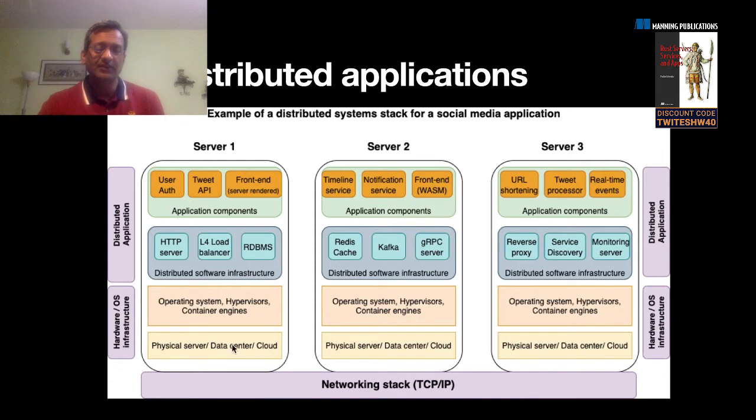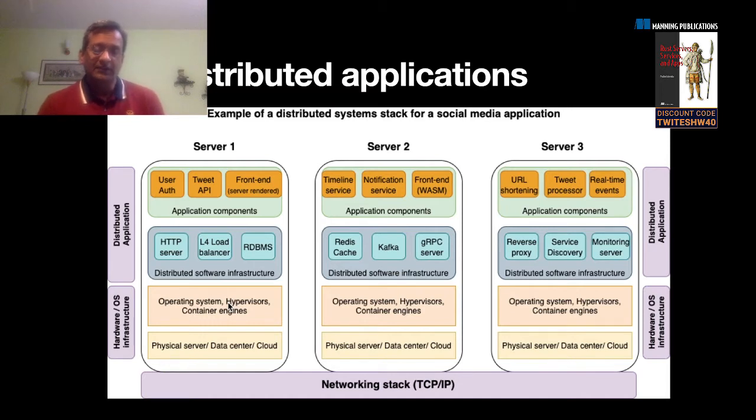You have networking, then you can host your workloads on a physical server or on a virtualized server. You can do it on premise. You can do it on the cloud. And on top of that, you have virtualization technologies like hypervisors, and more recently, cloud native tech has become available. Things like the Dockers and the Kubernetes of the world.